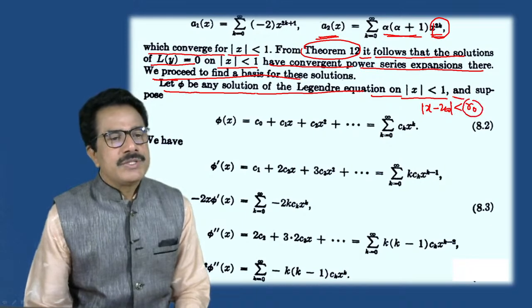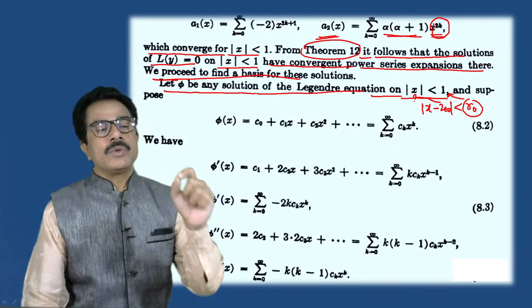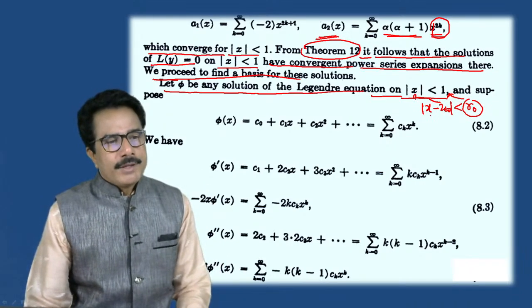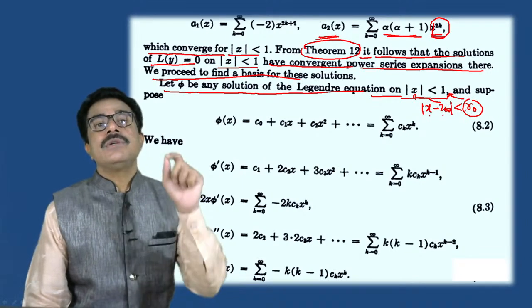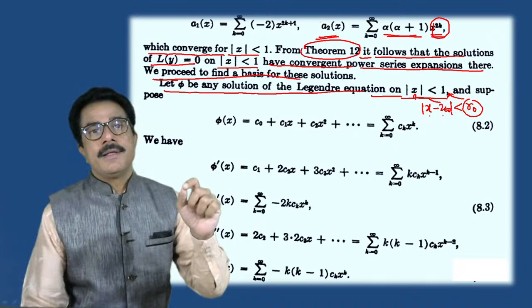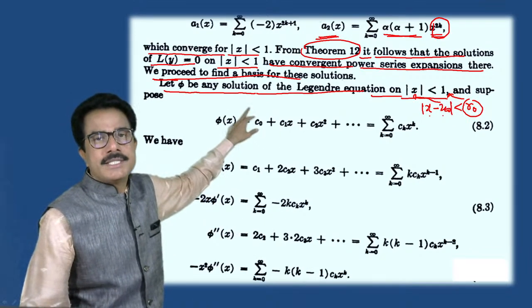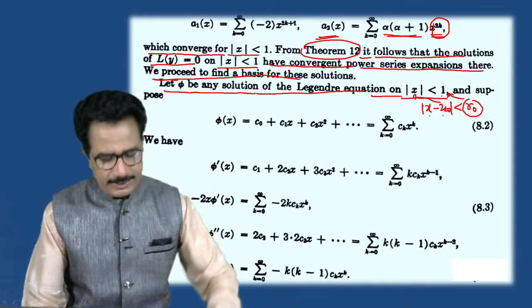Actually here r naught means 1, and x naught means the initial point. So x minus x naught less than r naught gives the radius of convergence. But in this Legendre equation, x naught is the initial point and the radius of convergence is 1.